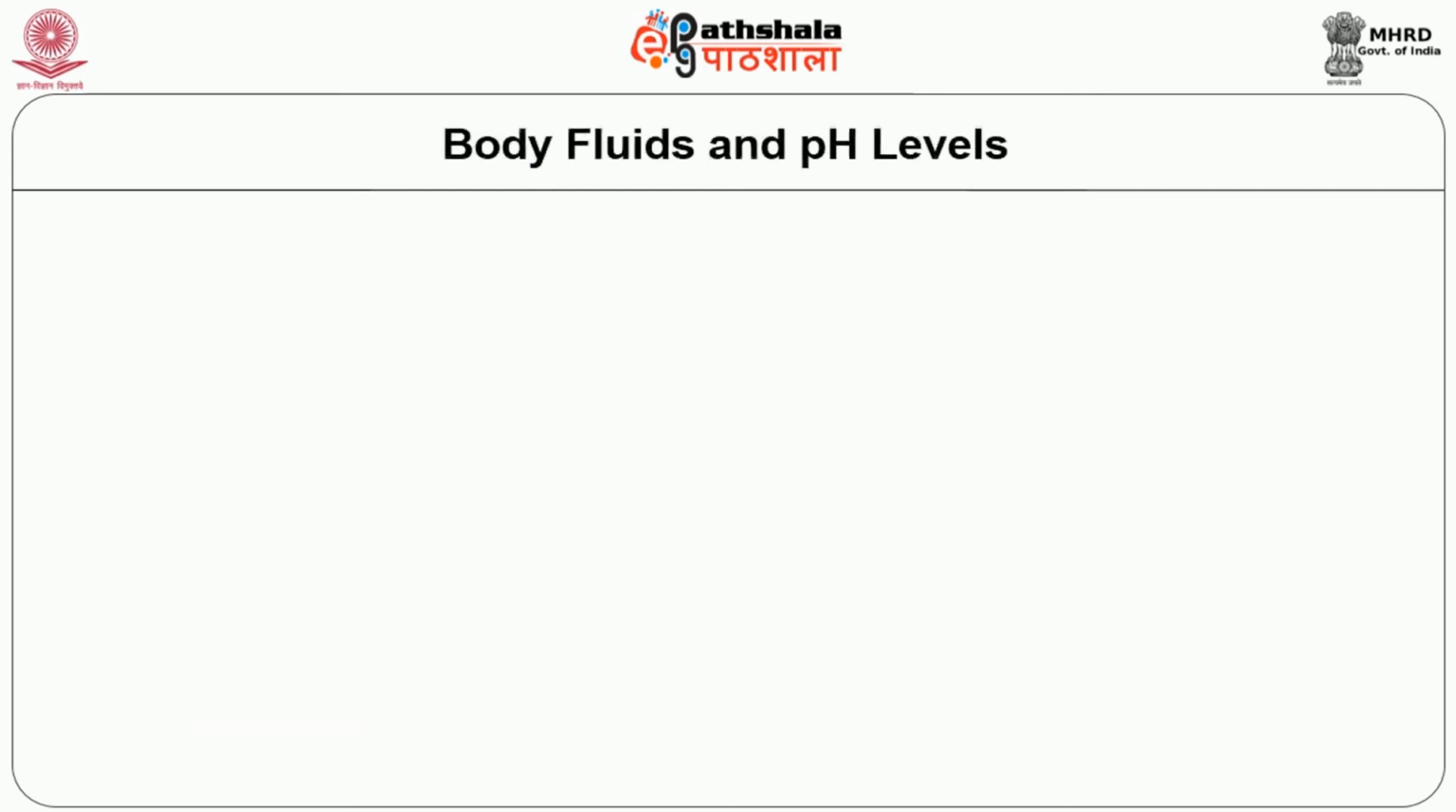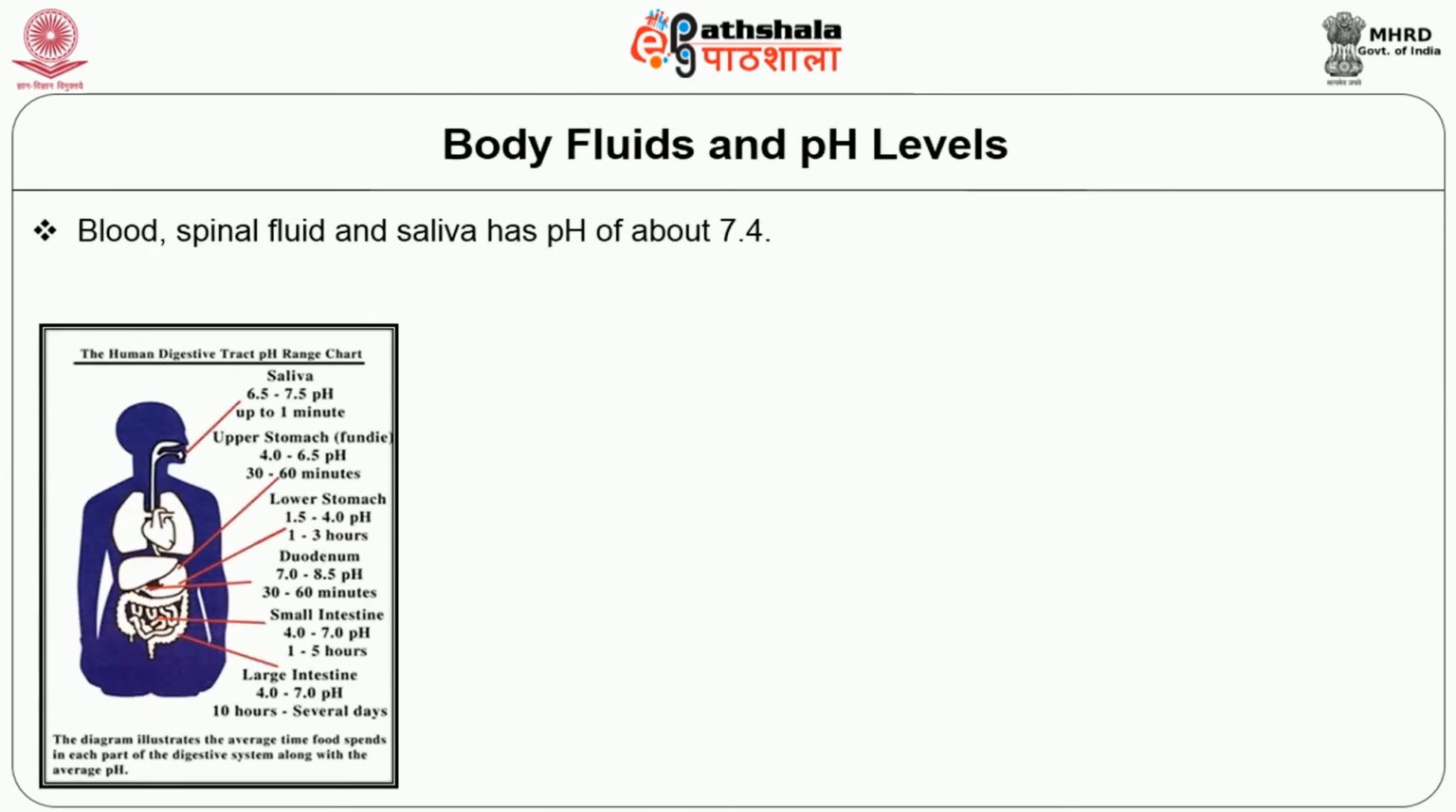Body fluids and pH levels. Blood, spinal fluid and saliva have a pH of about 7.4. This neutral level prevents tissue damage. This diagram shows the human digestive tract with the pH range chart. The saliva has a pH of 6.5 to 7.5.